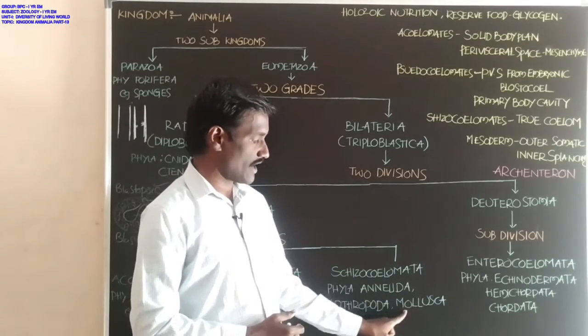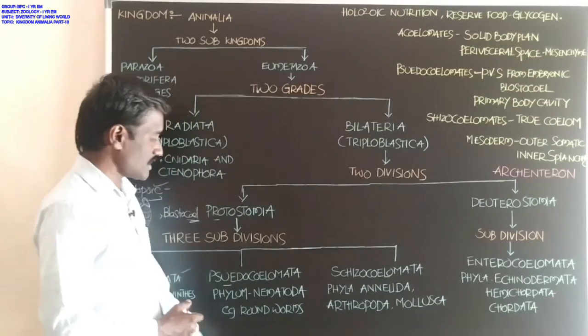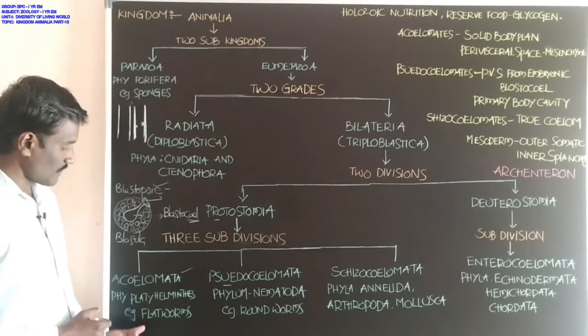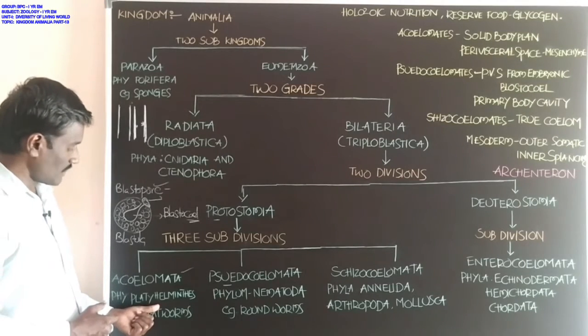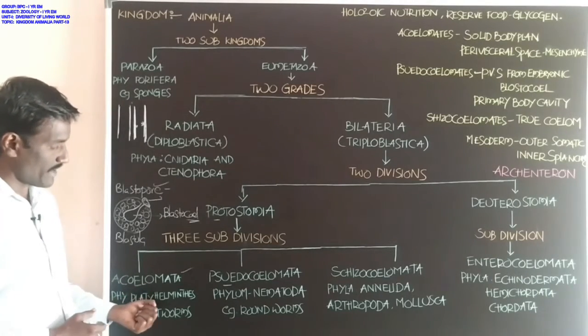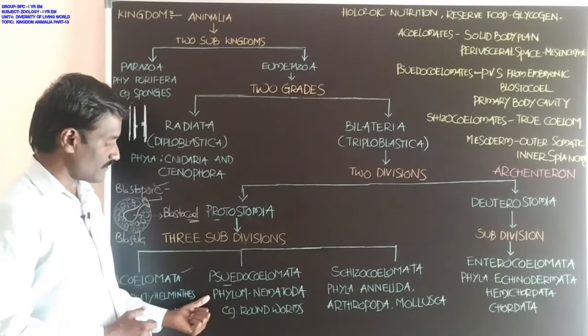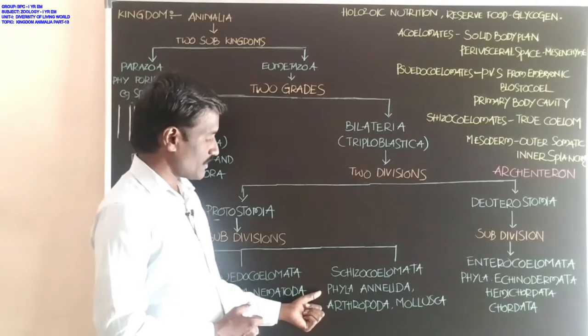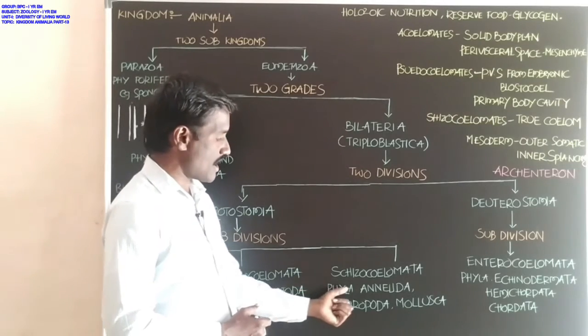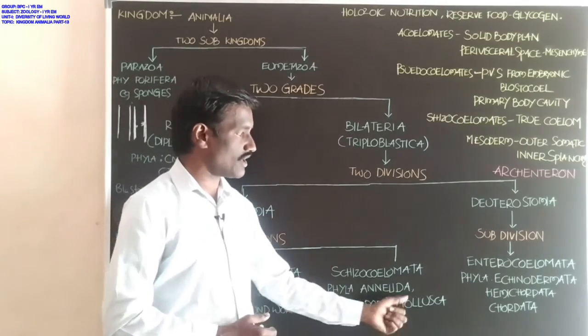These are the examples. Phylum Platyhelminthes is included under Acoelomata; for pseudocoelomata, phylum Nematoda; and Schizocoelomata with phyla Annelida, Arthropoda, Mollusca.